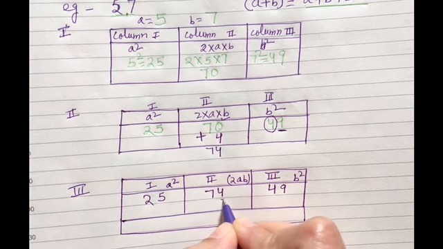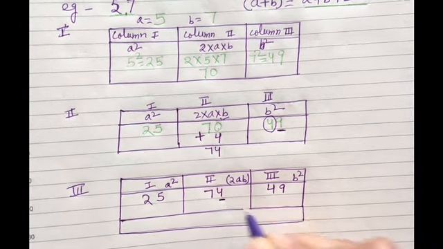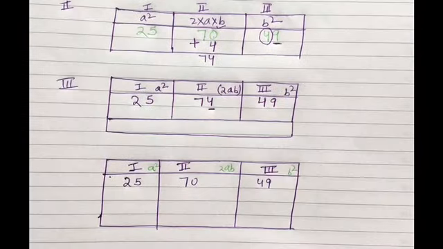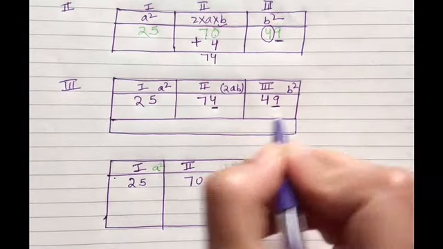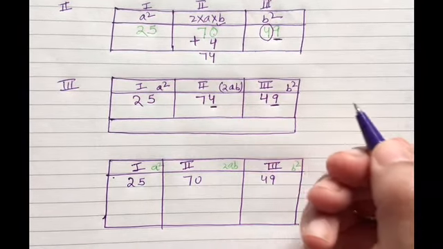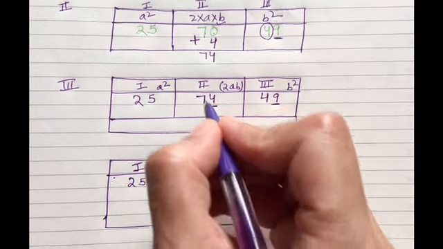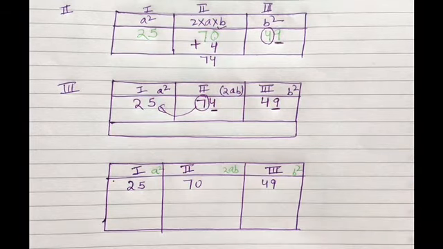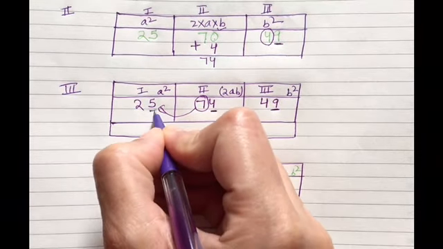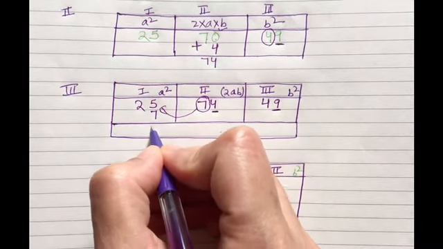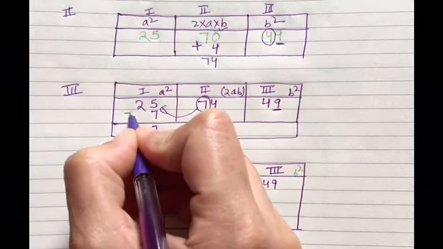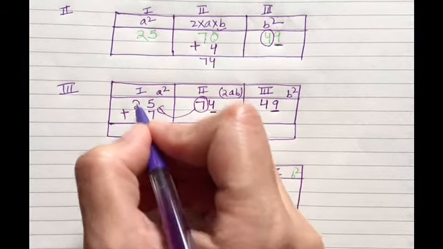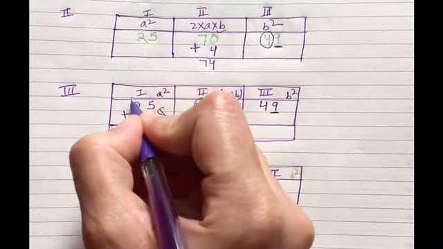In this 74, this 4 will remain the same here only. This 9 is the same and this 4 is the same. We are going to keep the unit digit. So, this 7 is going to be added to 25. Let's add the 7. So, 7 plus 5 is 12, and this will be 3 and 1.